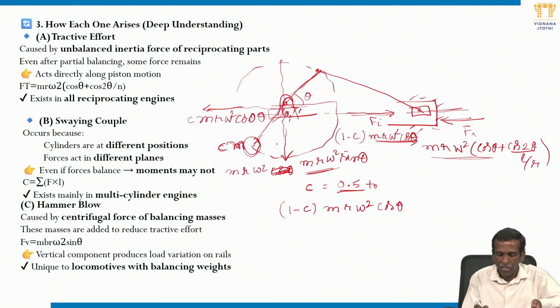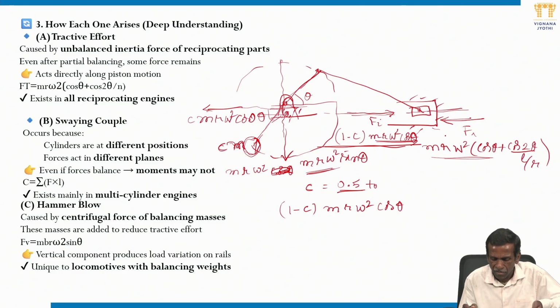Even though we attach partial balancing, there will be a remaining unbalanced force, (1 minus c) times m r omega square cos theta, in the direction of the line of stroke, which leads to tractive effect. So the engine will move along the line of stroke to and fro, and that is the problem.